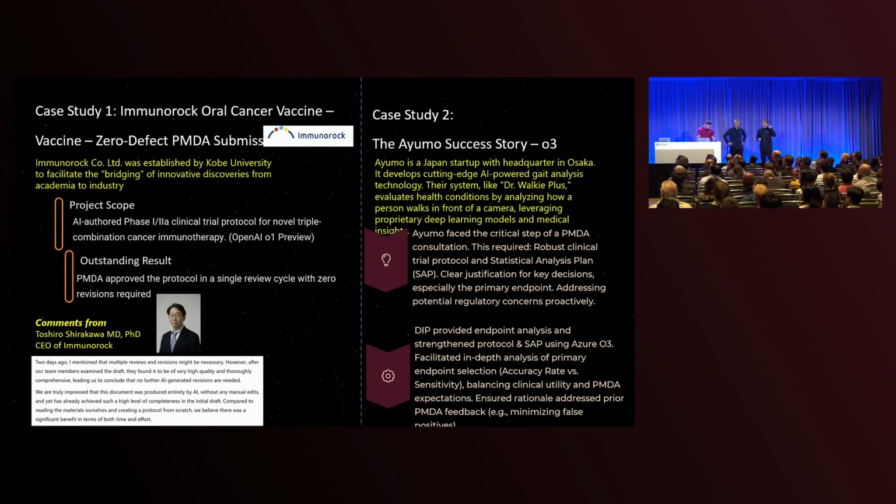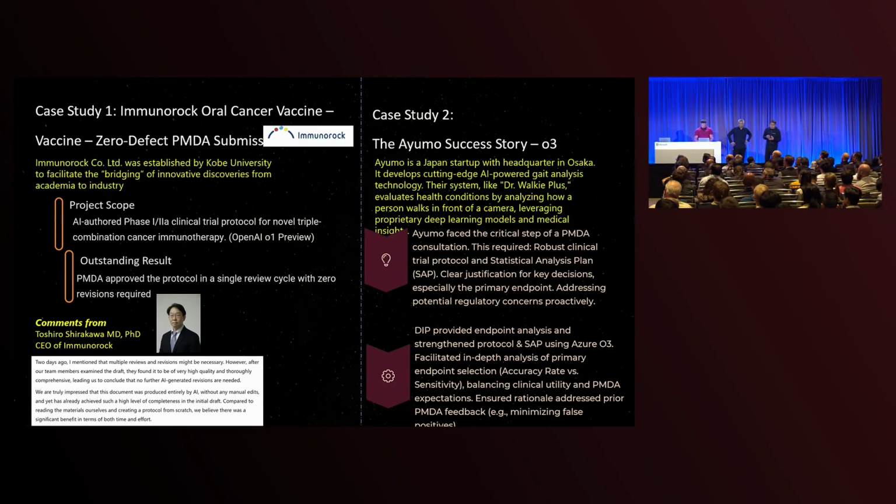Then I will show you today 2 case studies. One is from Kobe University, which is a National University Medical School in Japan. And another one is from Osaka University Hospital. Both cases originally came from startup companies, biopharmaceutical and AI-related startups. We have been supporting those startup companies for regulatory submission work.